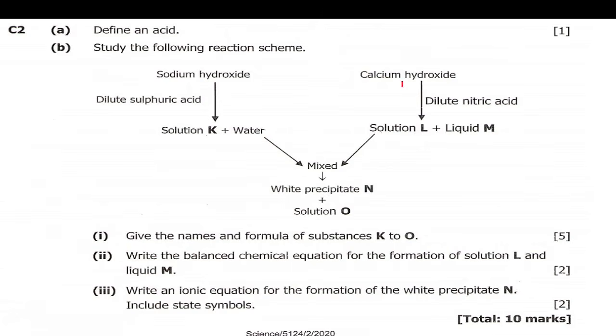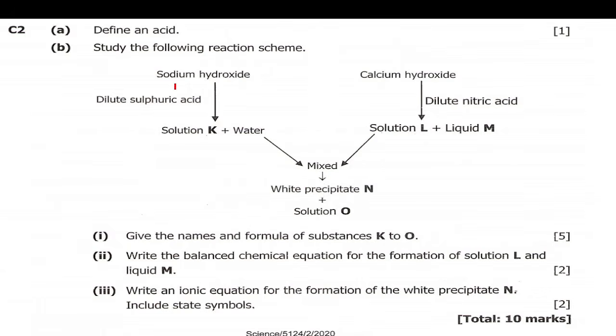So calcium hydroxide plus nitric acid will be calcium nitrate, and also this liquid will be water, because this is a base and this is an acid, so it will form calcium nitrate, which is a salt, and also water. Then these resulting mixtures are also combined, mixed here, and a white precipitate is formed.